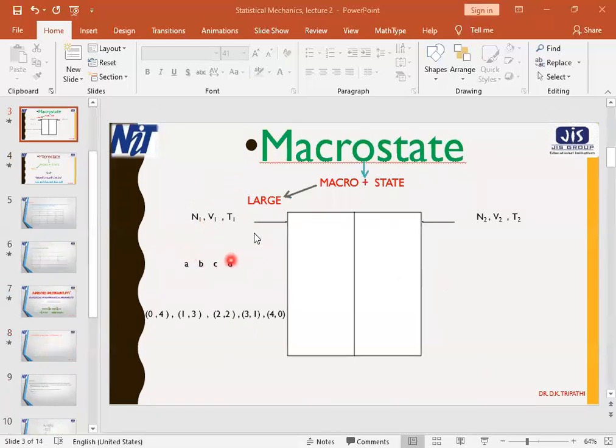That 4 particles are to be distributed in 2 compartments. I asked you what will be the distribution. Then all of you have told, or all of you will tell probably, that the distribution will be 2, 2. That means 2 particles will be filled in the first compartment and another 2 in the second compartment. Why all of you have told about that 2, 2 particles? Why not all these possibilities which I told you?